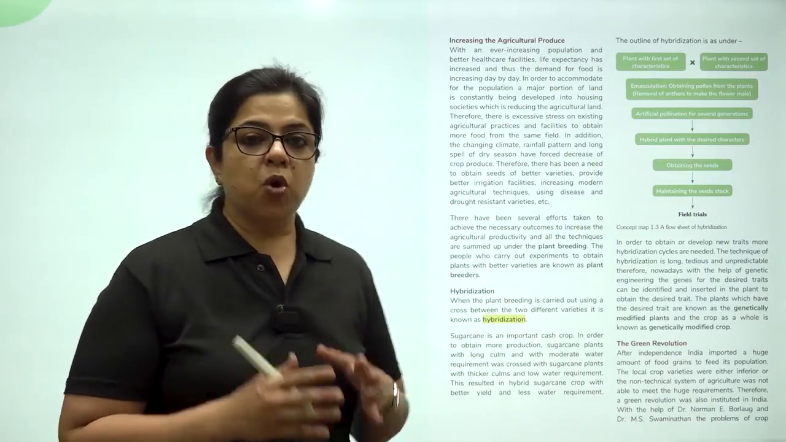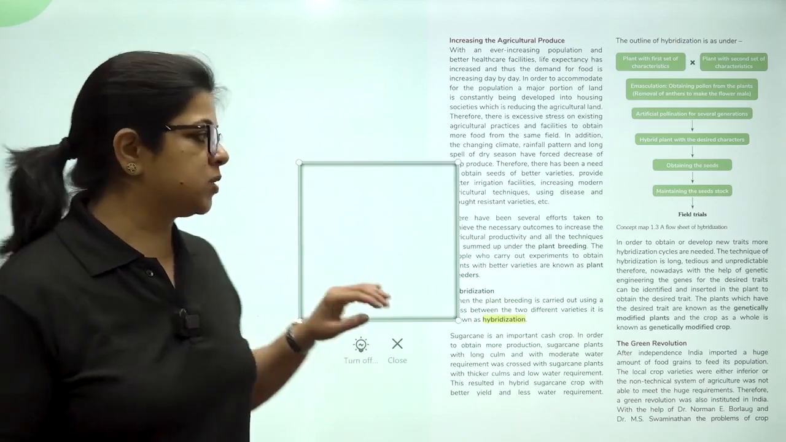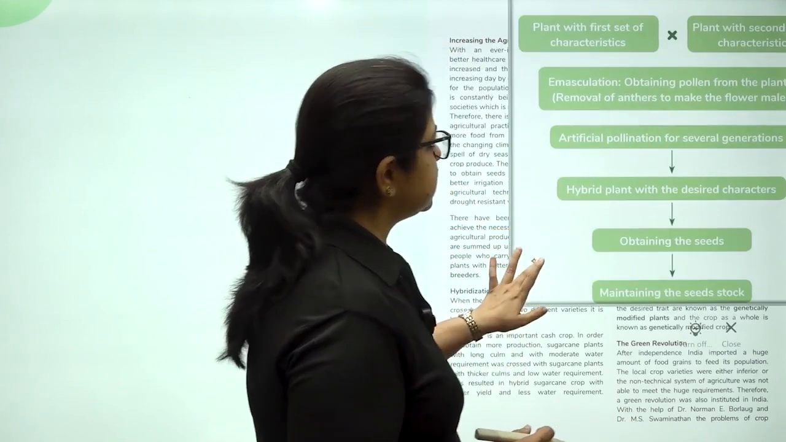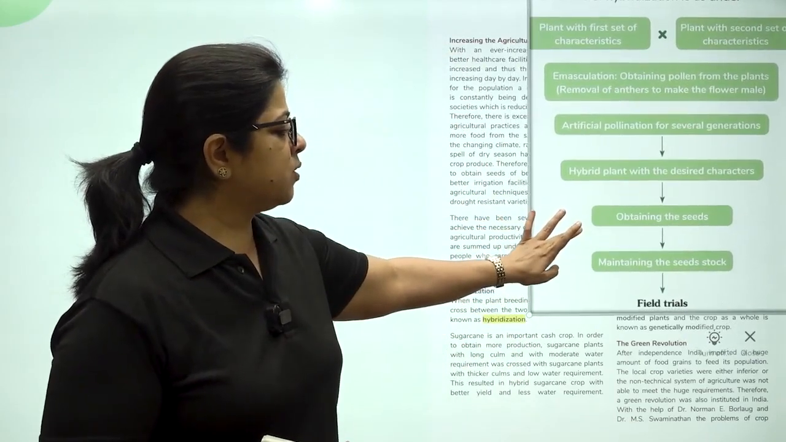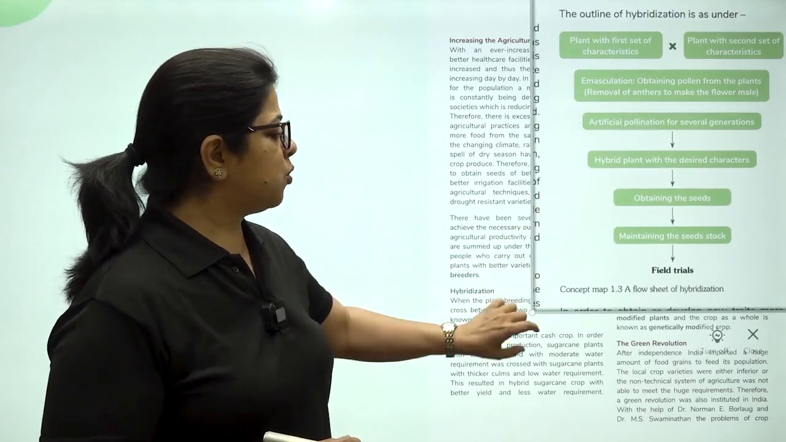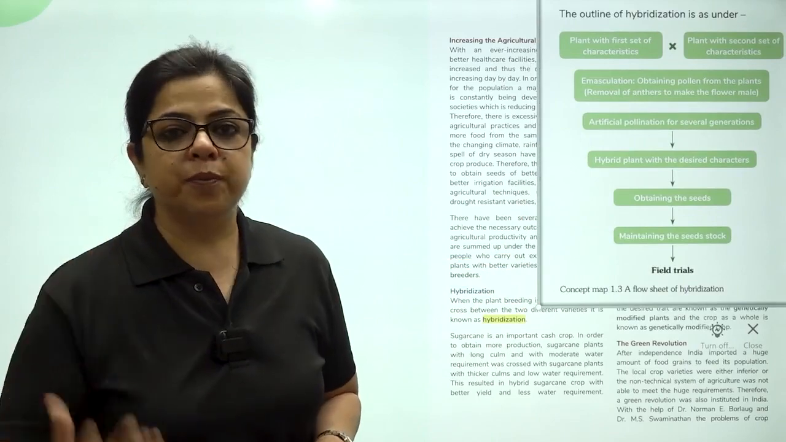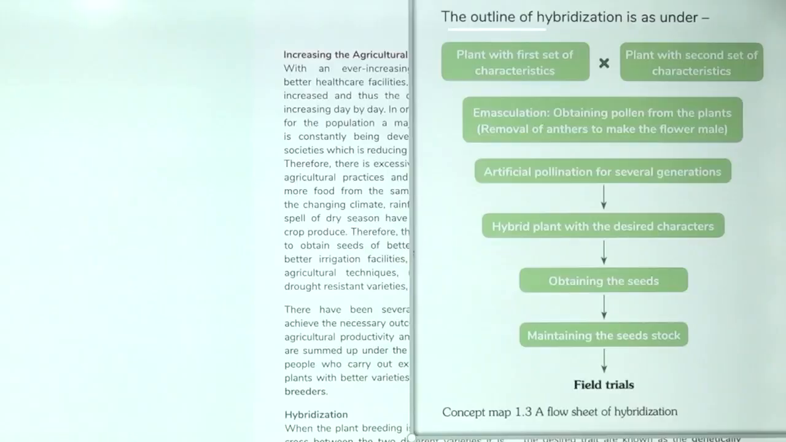Now, children, modern seeds are created by the process of hybridization. Hybridization is when you take two plants of desired quality and you cross them to produce a third new plant. Now let us understand this flow chart. The outline of hybridization is as under.